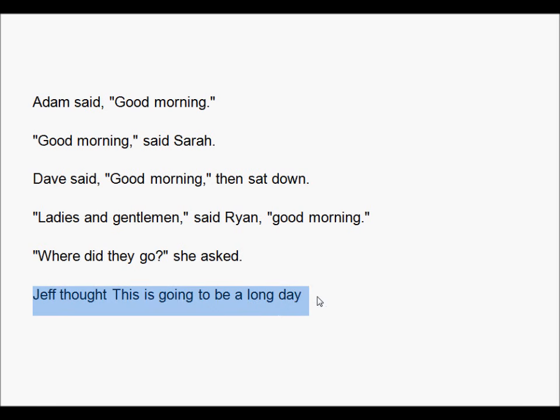Now, if you're looking at what a person is thinking, you're going to format it the exact same as if it was a bit of dialogue, except you're not going to have the quotation marks in it. So you're going to have Jeff thought, comma, this would be where the quotation marks would go, there and after.